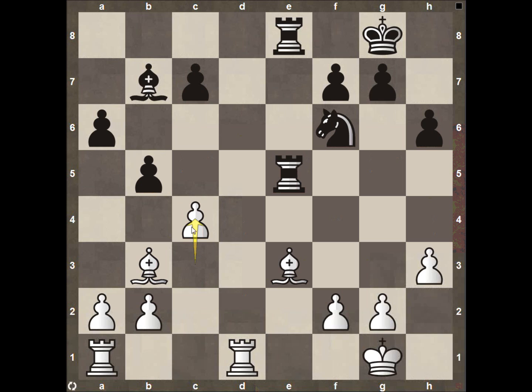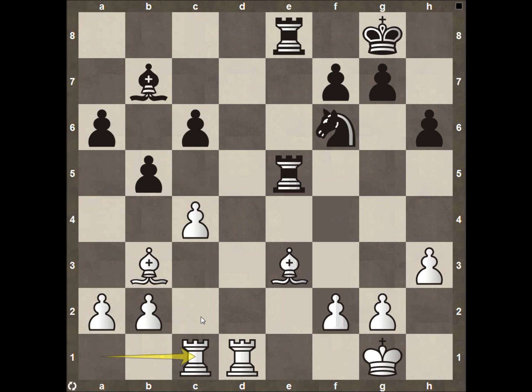So that's kind of what Anand's doing. He's trying to find a kink in the armor. Black does not want to go ahead and do that, so instead he plays pawn here to c6. Not too many great options that he has as far as waiting to see what white does. Anand now swings his rook over to here to c1. Always want to have your rooks behind your pawns in late game as they push forward.